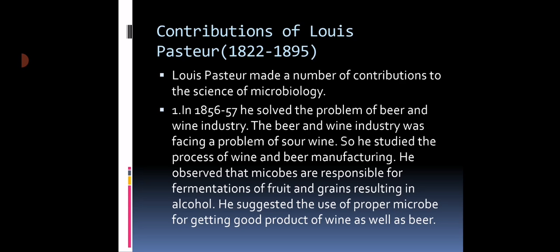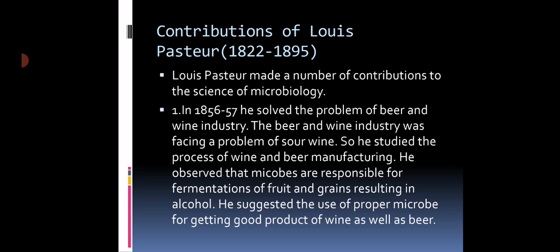We know that in France, the wine and beer industry was a major part of the country's economy, and at that time the souring of wine took place. Therefore the industrialists were set back, because the wine and beer was not sold in the market, and that was ruining the industry. So the industrialists came to Louis Pasteur. Actually Louis Pasteur was a chemist, and he was asked to work on this particular problem: why the souring of wine takes place and why the wine is spoiling.